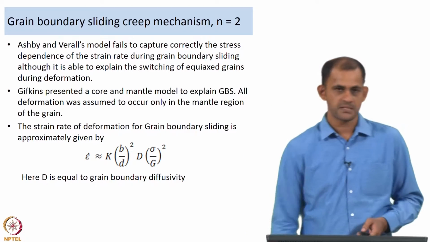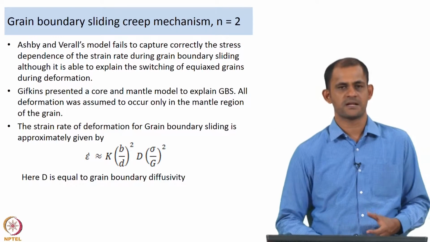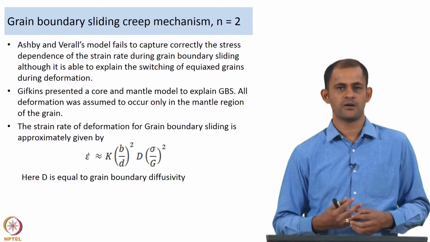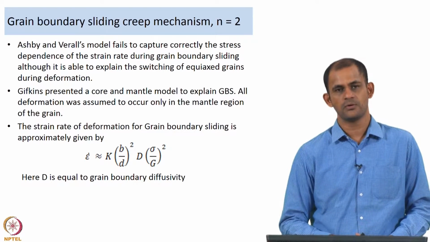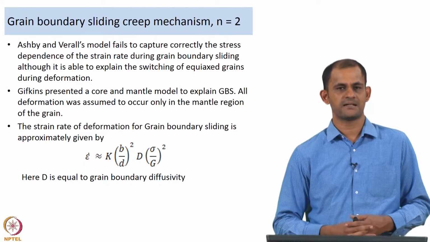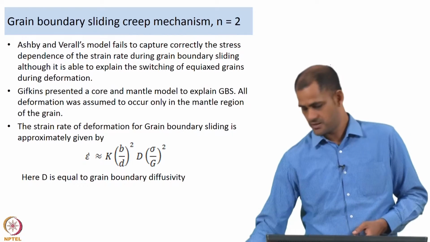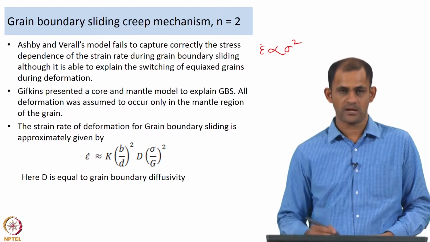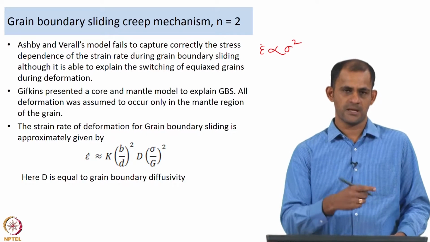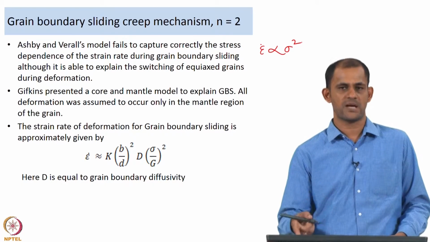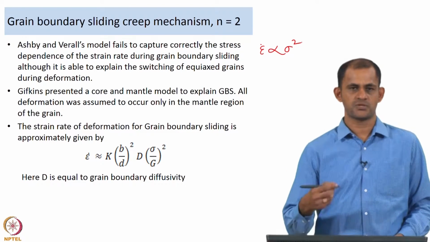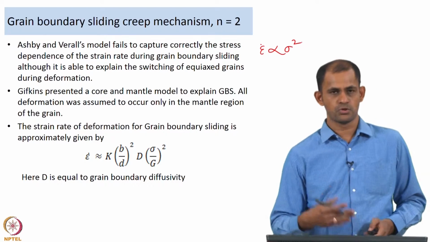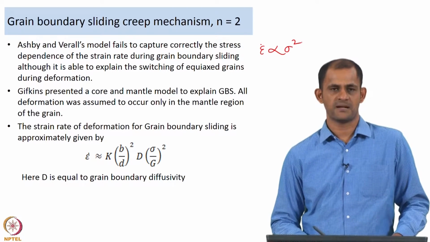Now, between the two models, what people have noticed is that Ashby and Verrall's model of grain switching accommodated by diffusional flow apparently fails to capture correctly the stress dependence of the strain rate. Since the strain rate should depend on the square of the applied stress, the model proposed by Ashby and Verrall was unable to capture that stress dependence, and that is why this model has not been widely applied for explaining grain boundary sliding.